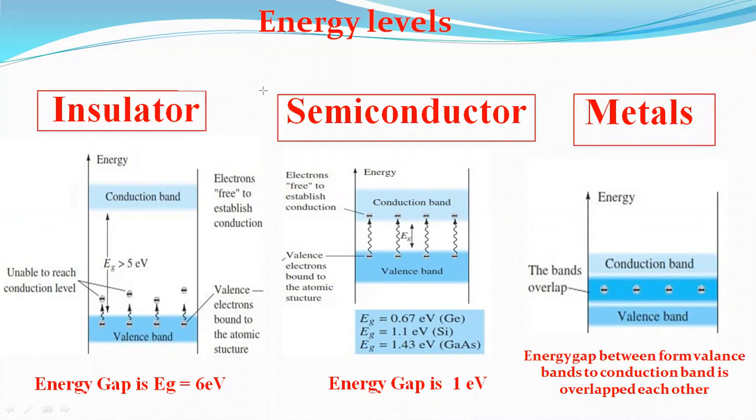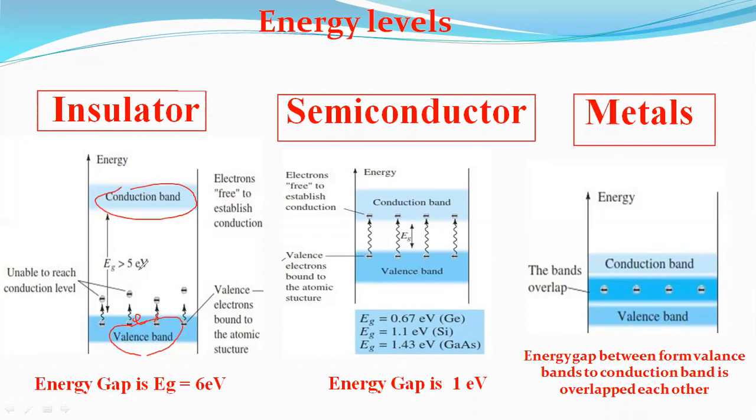For example, this is the valence band and this is the conduction band. If any electron tries to come to the conduction band, conduction will be started, because of the flow of electrons.